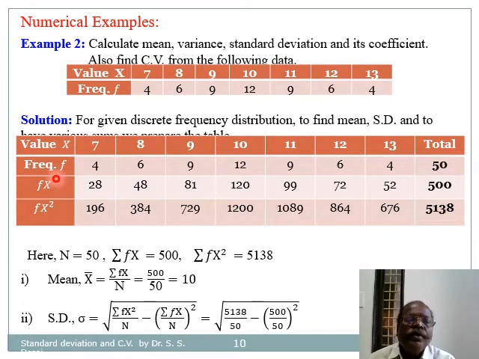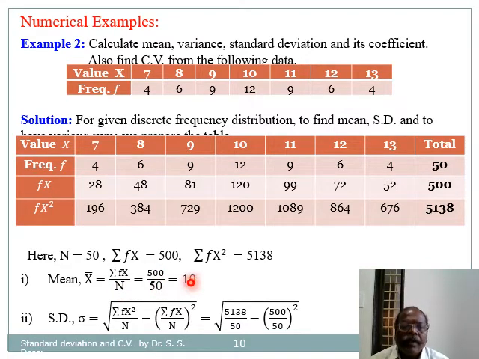So for that, we prepare this table to have the various sums. So to save this space, I have written this row wise, but it will be better if you write this table column wise. Okay. So here sum of frequencies is 50, and therefore the number of observations n is equal to 50. Summation of f into x is 500 and summation of f into x square is 5138 here.